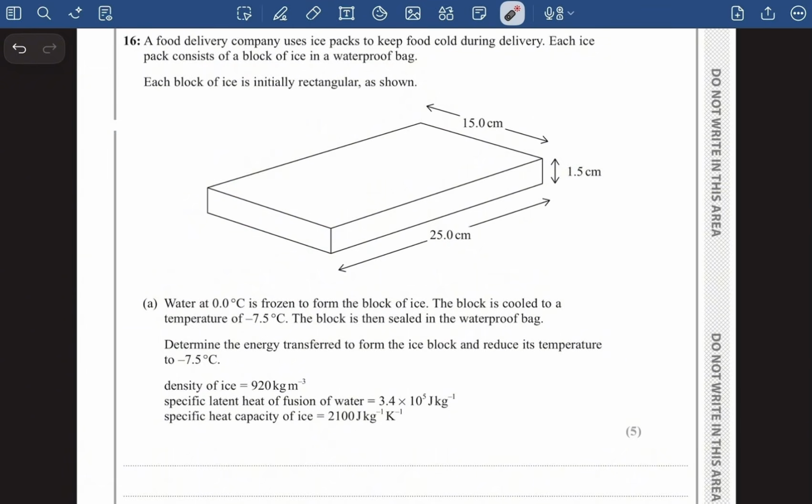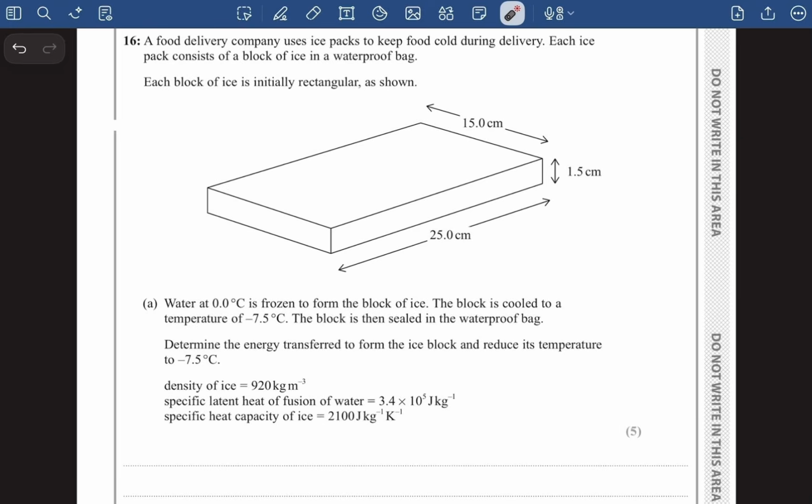Guys, can you understand this part? Liquid water at 0.0 degrees Celsius is frozen to form solid ice. So that basically means state change. Right here, state change is occurring. And we know during state change, the temperature remains constant. And we use the formula ΔE = mL, right? We are going to use this formula for the initial part.